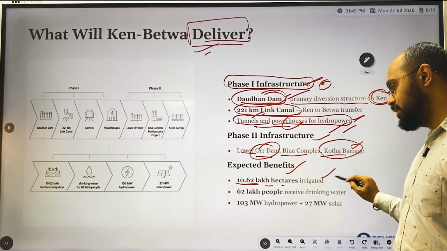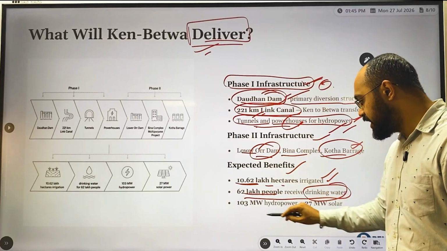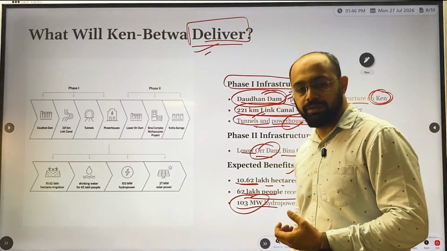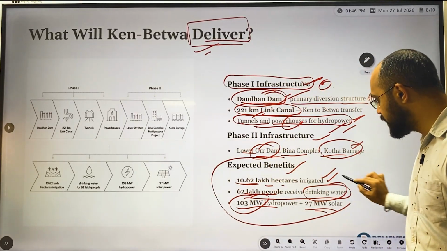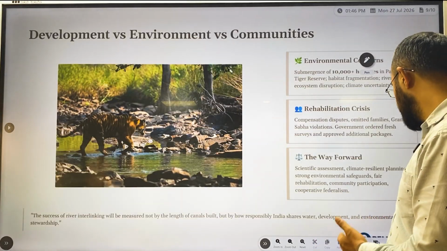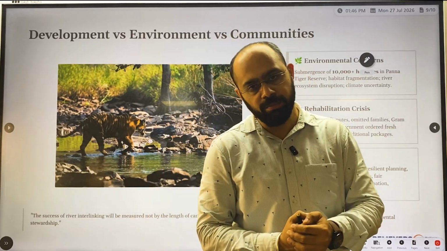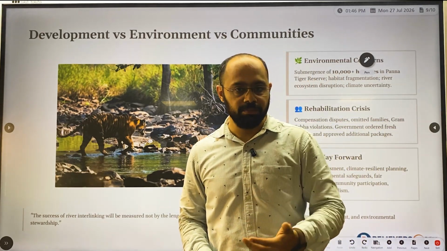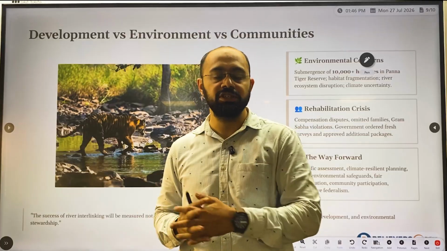What is expected is that 10.62 lakh hectares will be irrigated, 62 lakh people will receive drinking water, and 103 megawatts of hydropower and 27 megawatts of solar power will be established. This is what it delivers, the benefit we get after interlinking this particular river. Now what is the issue? The nearby people have already approved this project. However, the problem is that the compensation has not been given to the people. It has been very much delayed, so that's why people are opposing this particular project.